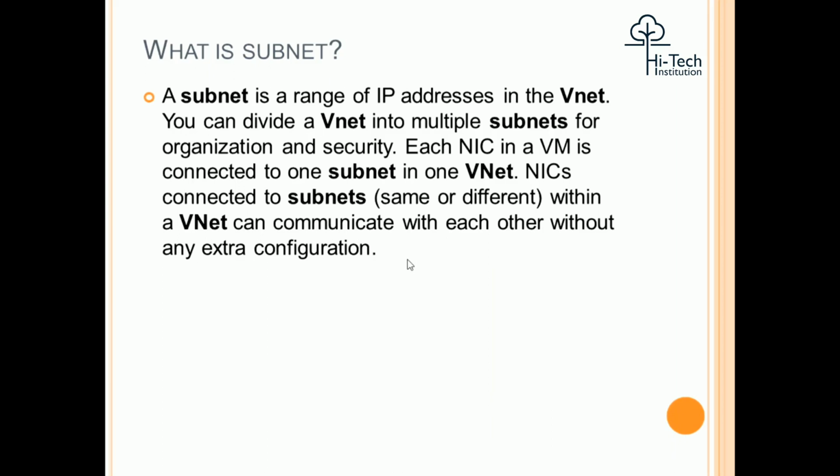If the NICs are connected to the same subnet or to different subnets inside the VNet, any VMs can communicate together without any extra configuration. We don't need to do any configuration between them. But if you want to communicate with a VM in a different network, you need to do some configuration, called VNet peering.